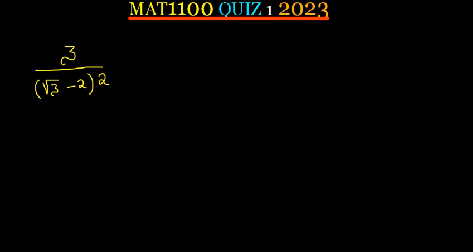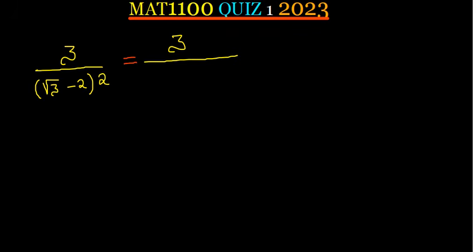So now let's work out this one. 3 divided by square root of 2 minus 2 square root of 3, minus 2 squared. What we are going to do is first work out the denominator. And since the network has started slowing, this power 2, you can see, just get the root 2, you square it.